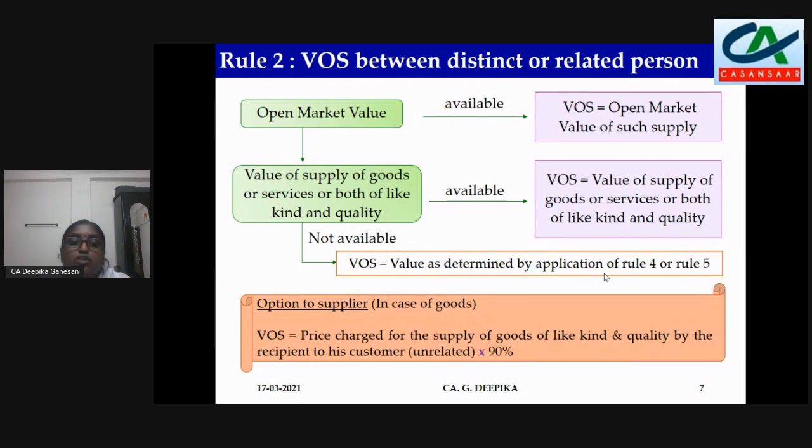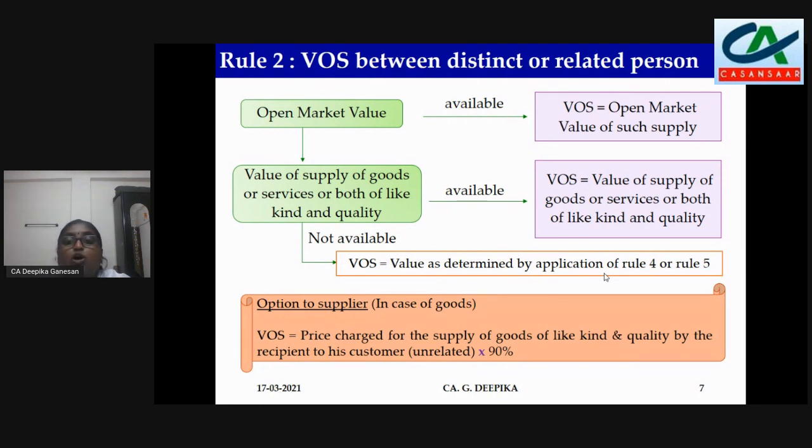If it is not available, then you have to take the value of supply of goods or services or both of like kind and quality, that is similar nature. If the goods or services are of similar nature, take that value. If that is also not available, then you have to go to rule 30 or 31 and apply those rules.